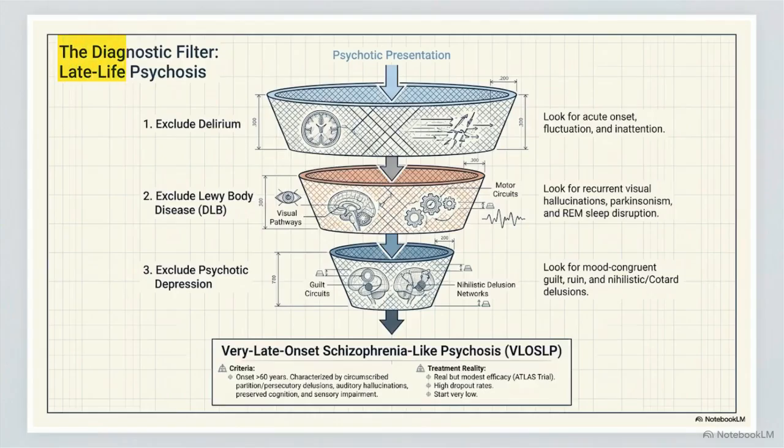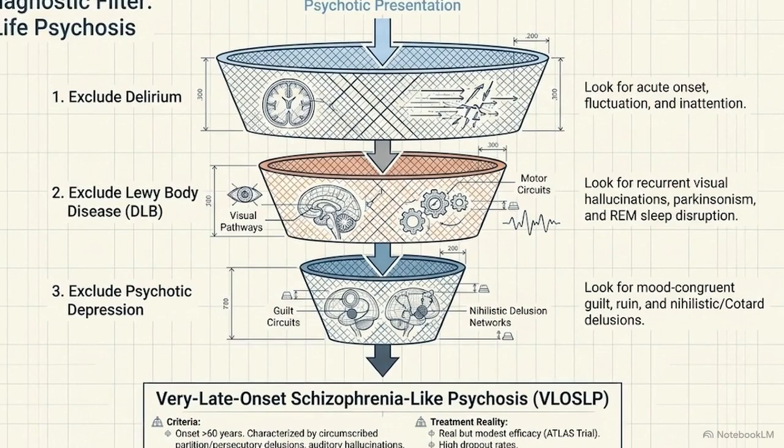For psychosis, we rely on this diagnostic funnel. We only reach late-life psychosis by systematically excluding delirium and Lewy body disease first. Prescribing antipsychotics without checking this middle layer for hallucinations or motor signs risks a fatal reaction.